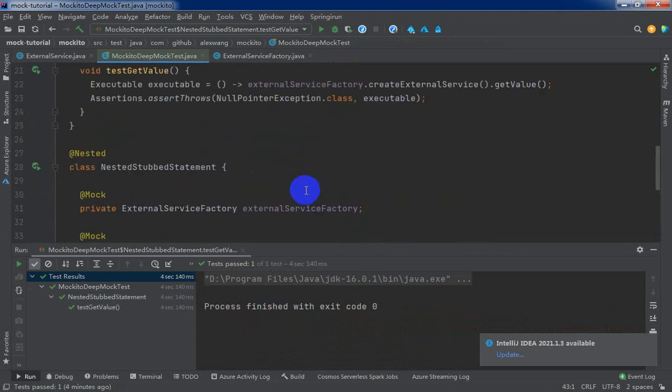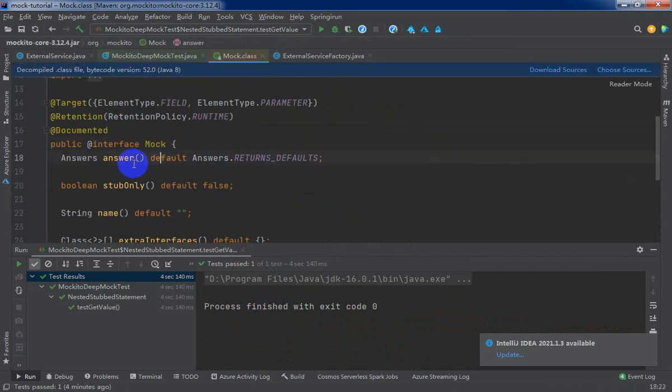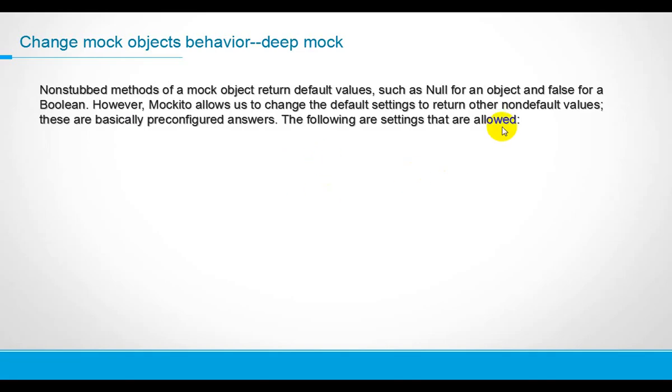So we retrospect this test method, and inside the mock annotation, we will find an existing answer, that is RETURNS_DEFAULTS. What does return defaults mean? Let me open the PowerPoint. As you can see, here exist some basic pre-configured answers as settings that are allowed.